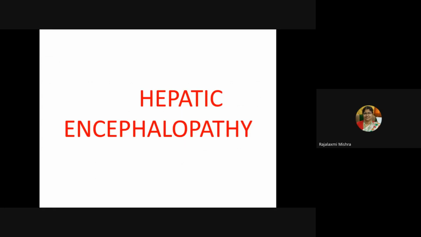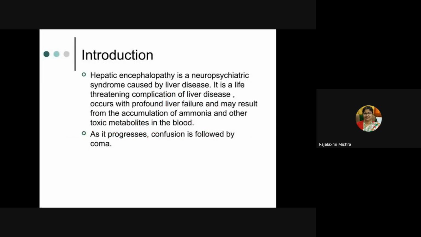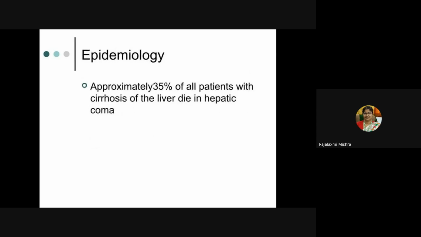Then we will go to hepatic encephalopathy. So, what is hepatic encephalopathy? It is a neuropsychiatric syndrome caused by liver disease. It's a life-threatening complication of liver disease, occurs with profound liver failure, and may result from the accumulation of ammonia and other toxic metabolites in the blood. As it progresses, confusion is followed by coma. Approximately 35% of all patients with cirrhosis of the liver die in hepatic coma.